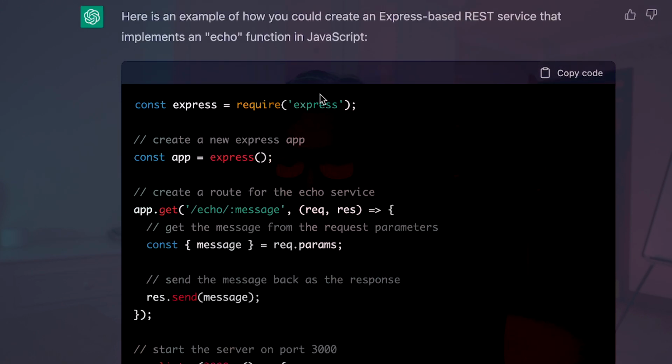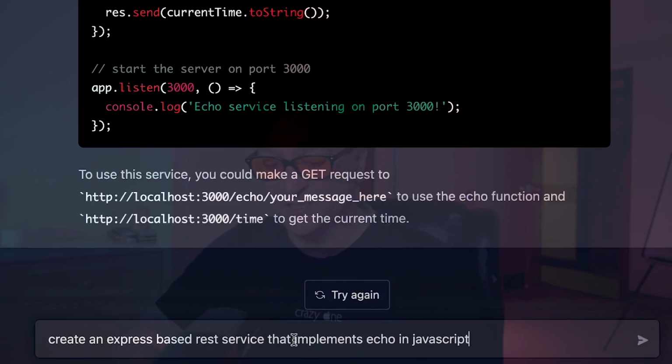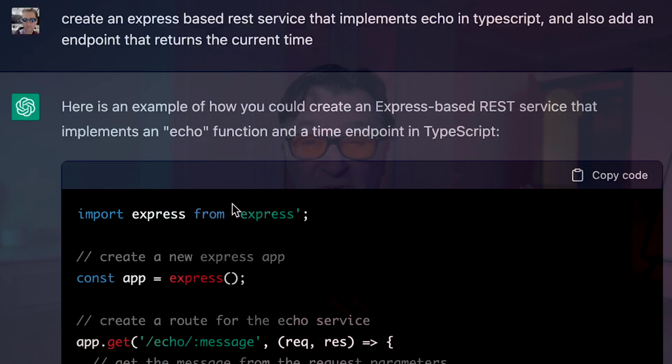But if I said at the beginning, so I said in JavaScript, but if I said create an Express-based REST service that implements echo, and then I say TypeScript, and also add an endpoint that returns time. If I click that, now you can see what I've done is combine some of the earlier prompts, put in the prompts that I want, the keywords like use TypeScript, use JavaScript, do an echo function, do a time function, and then I've generated what I want.